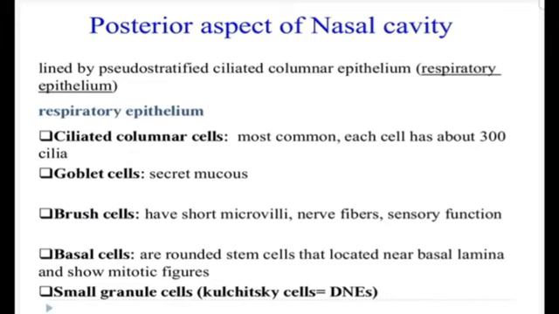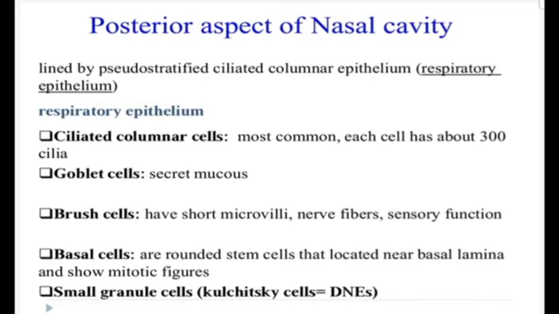If we talk about the basal cells, these are small conical cells, and they rest over the basal lamina, and they do not reach the free surface of the respiratory epithelium. They are supposed to constitute a reserve of stem cells which divide mitotically and produce cells that differentiate into other cell types. So they are the stem cells.